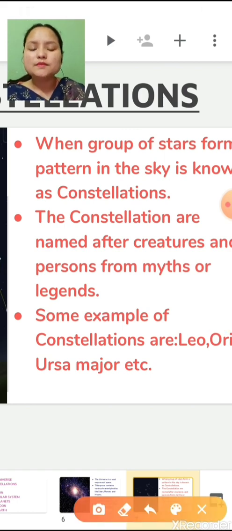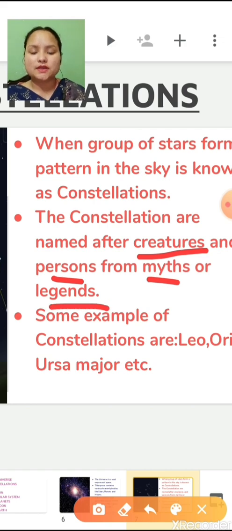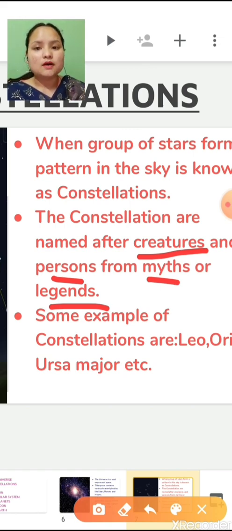Constellations are named after creatures and persons from myths or legends. Myth and legend mean similar things: things related to the past, or history, which may or may not be true. They may or may not have a record, and they are something we heard from our elders.